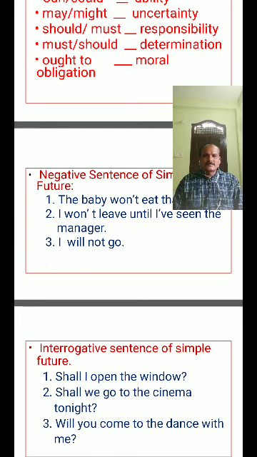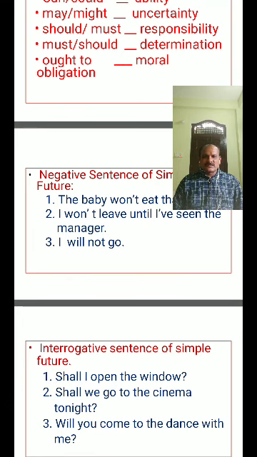The coach will have encouraged or motivated them before that. These are the simple future perfect tense examples. Now negative sentences of future perfect tense: I shall not have supported that party before that.